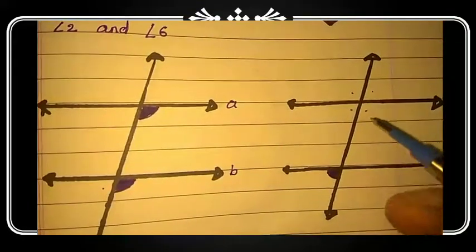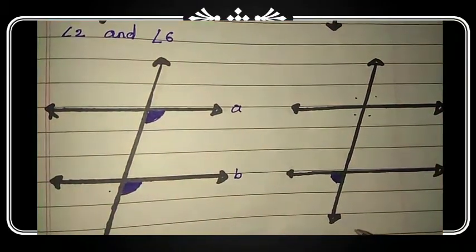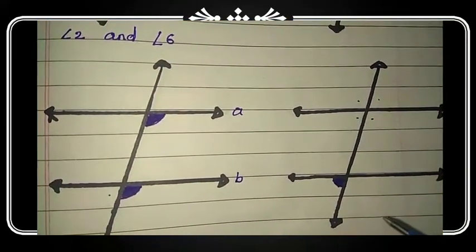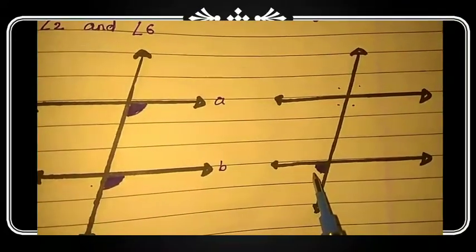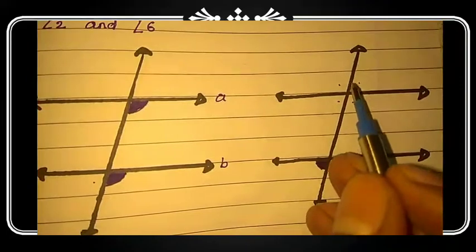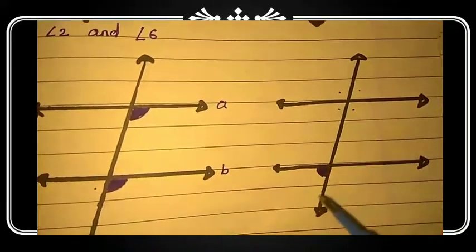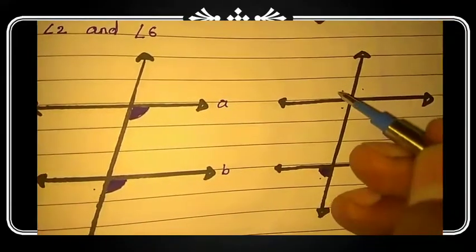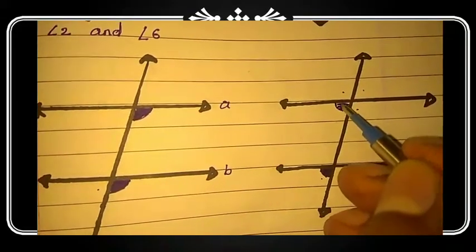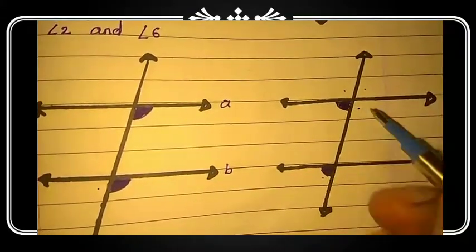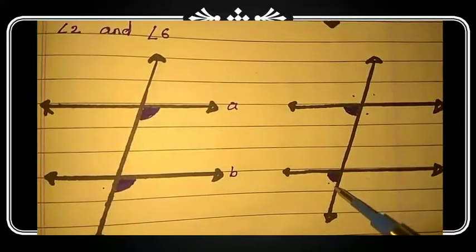Out of these 4 angles, which would be its corresponding angle? Yes, this angle is on the left side of the transversal. So here also on the left side of the transversal there are 2 angles; 2 are on the right side and 2 on the left side. But it is below the line, so below the line only one angle is there, below the line and on the left side of the transversal. So this is the pair of this corresponding angle.